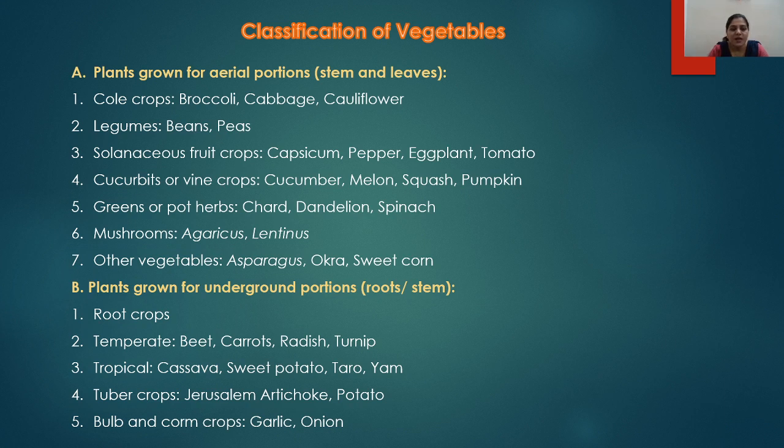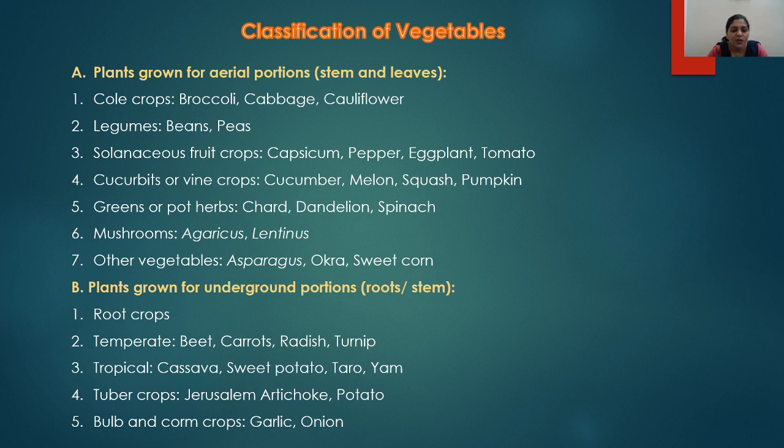Then these vegetables can also be classified based on the part which is grown underground, or the plants which are grown especially for the underground portion, such as the roots and the stem. For example, the first class is the root crops. Second one is the temperate, in which beets, carrots, radish, turnips, etc. are grown. Especially these are grown in the temperate regions. The third one is the tropical, which means the crops grown in the tropical regions. For example, cassava, sweet potatoes, taro, and yam plants.